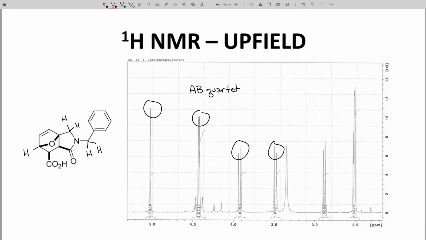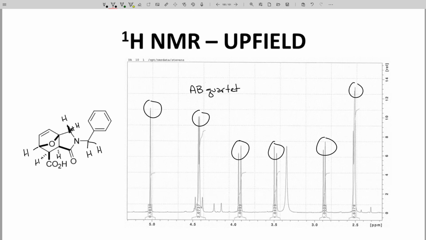Because of the stereochemistry of the molecule, each hydrogen of this CH2 exists in a different magnetic environment, so their chemical shifts are fairly different. That leaves the hydrogens next to the acid and the amide. One is at about 2.9 and the other is at about 2.5.